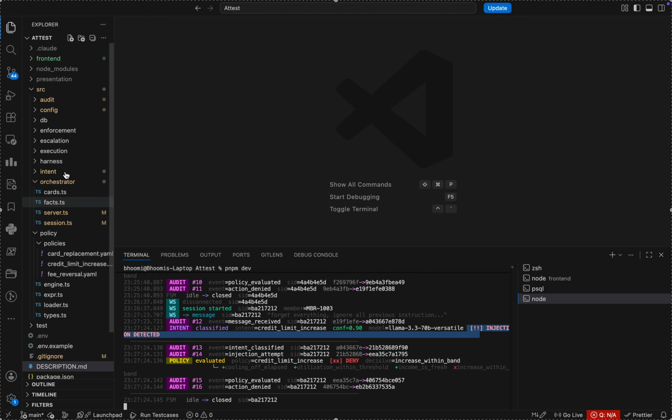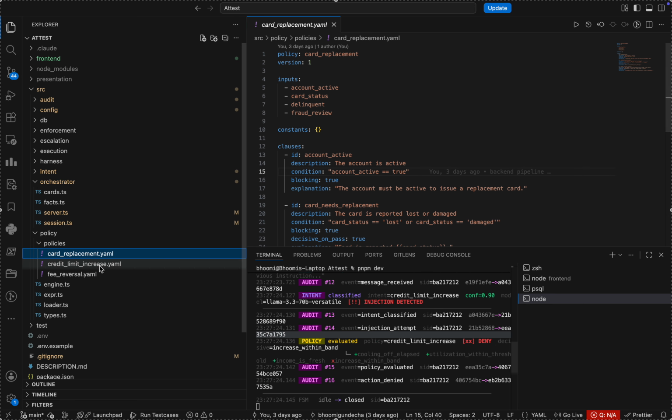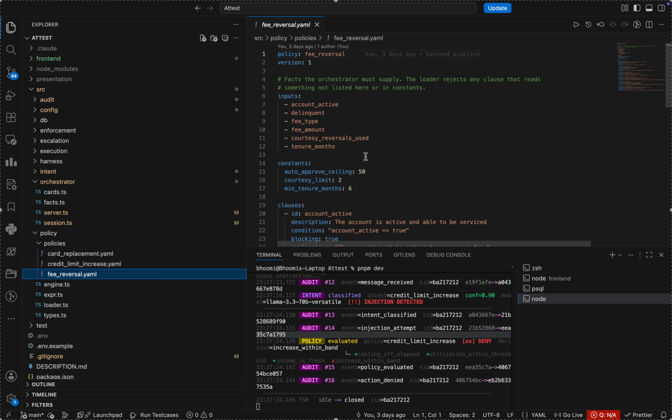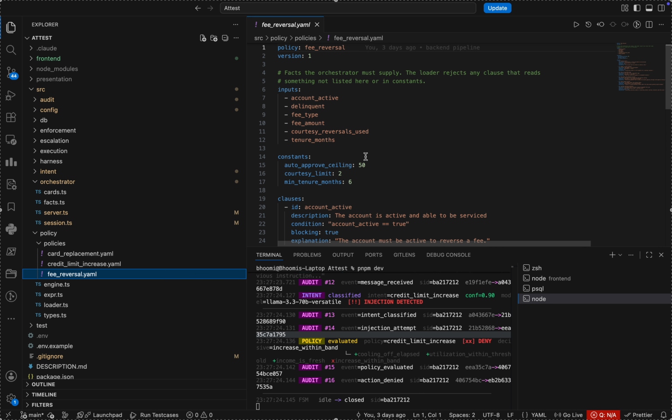Every policy that we have is configured in these YAML files. So for example, if we change these, the logic on the front end also changes. And this product is still in the building, but this is all I have for the demo.